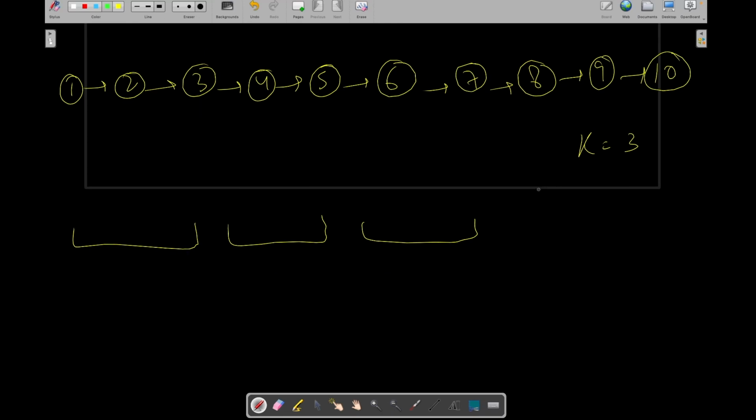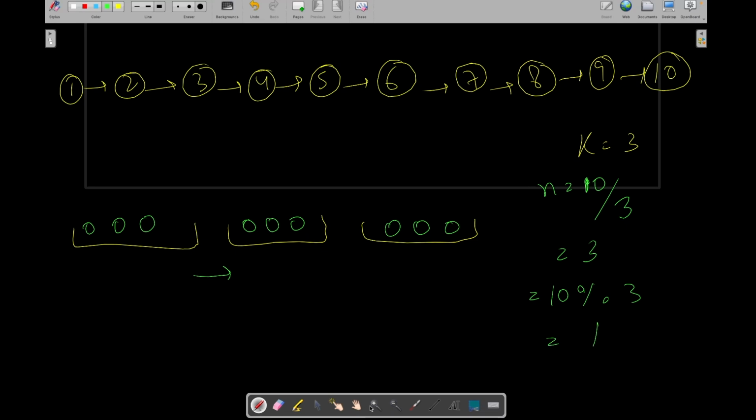Okay, as its size is 10, let's suppose first we put an equal number of balls in each box. How can we put them? It is n by k, which is 3. So let's put 3 balls in each box. Now, how many balls are remaining? That is 10 modulo 3, which is 1. So now in which box should we put this 1 ball?